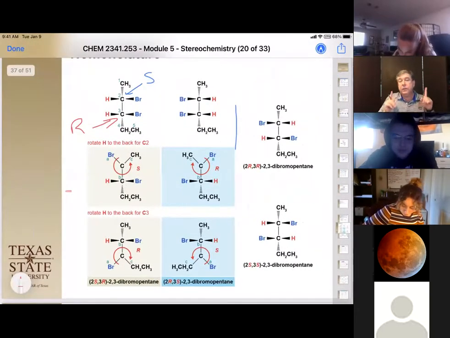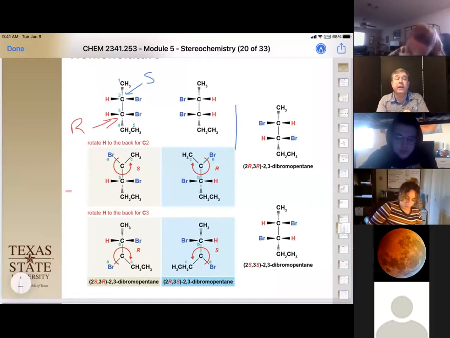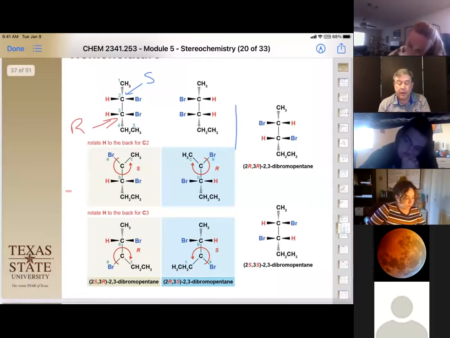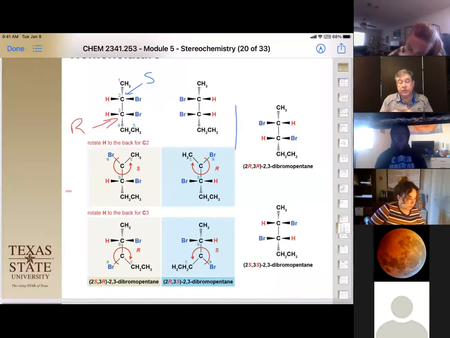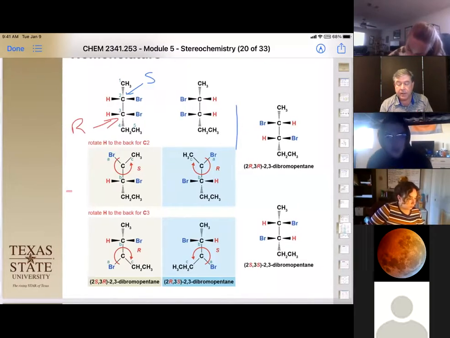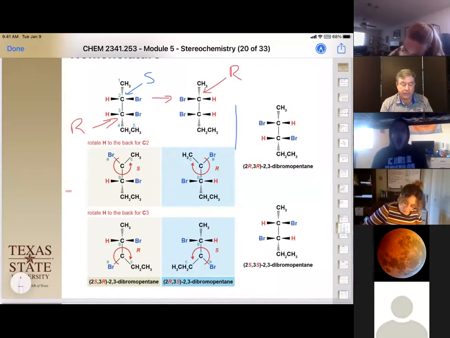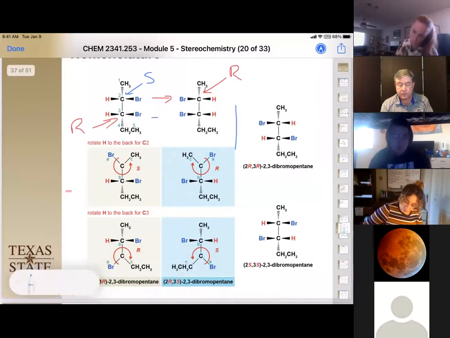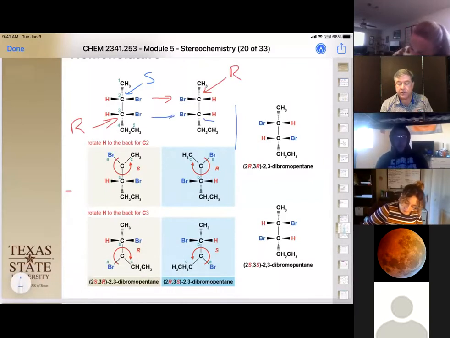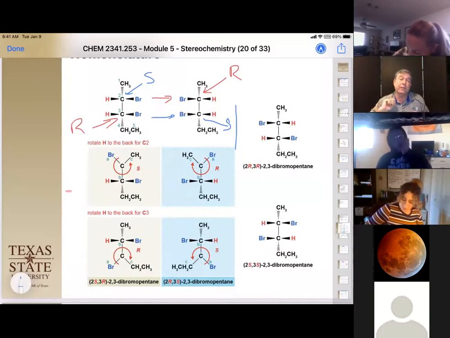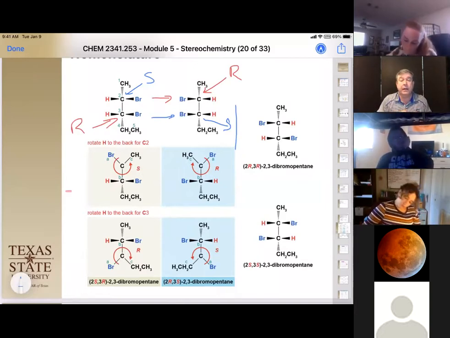The cool thing is once you have one of those diastereomers assigned, the other one is going to have the opposite. I want you to go back and prove it to yourself: if this was S here, and we draw its mirror image over here, this is now R. And this carbon here is now S. So go back and practice either one, and you can see that those have swapped places and give us R and S.